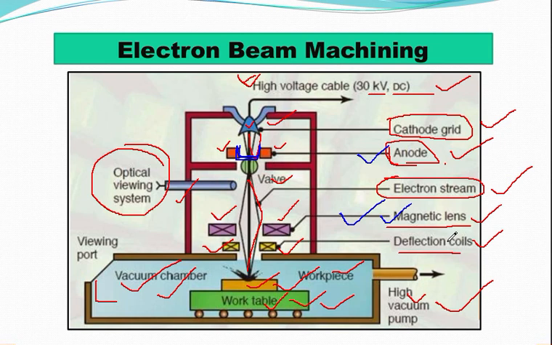Now the magnetic lens shapes the beam and tries to reduce the divergence, because if divergence occurs, there will be less concentration of the focus of the beam over the workpiece, so you will not get your desired output. To avoid this divergence, the magnetic lens has been kept there.